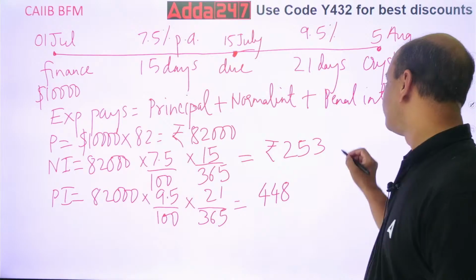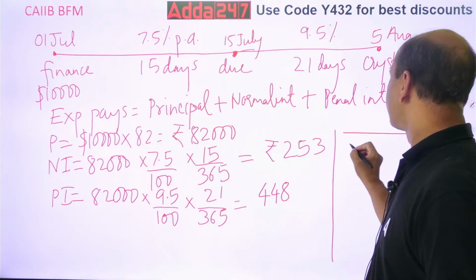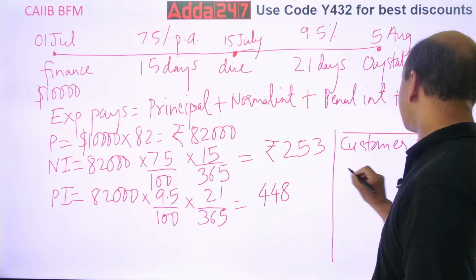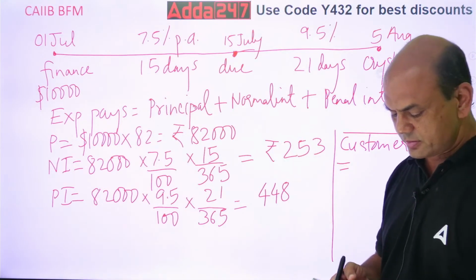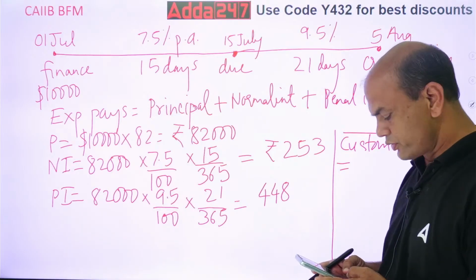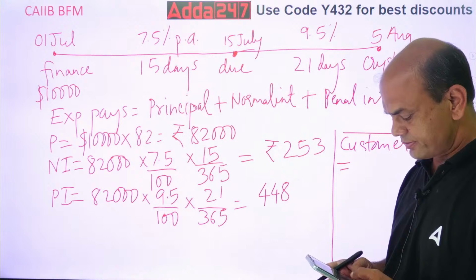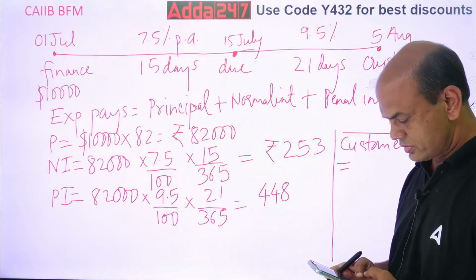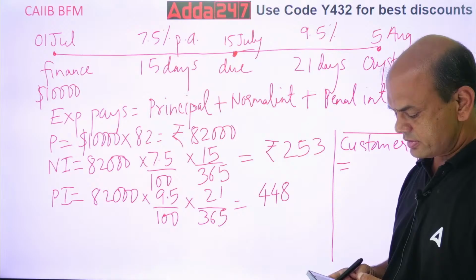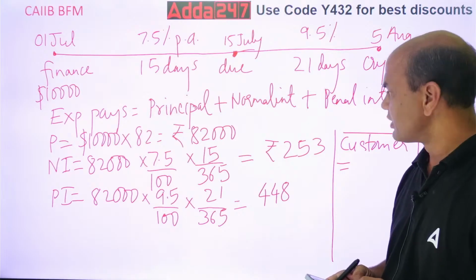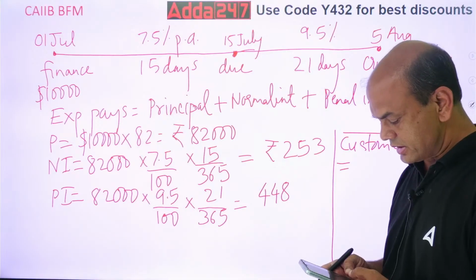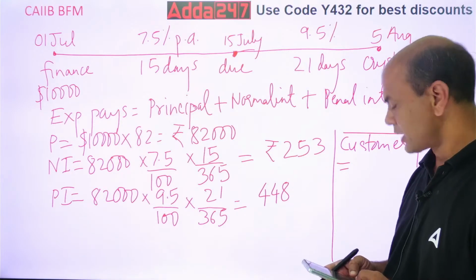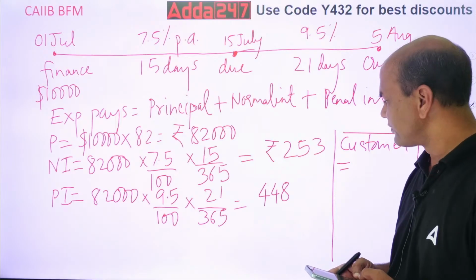So the exporter pays the total of all these: 82,000 plus 253 plus 448.